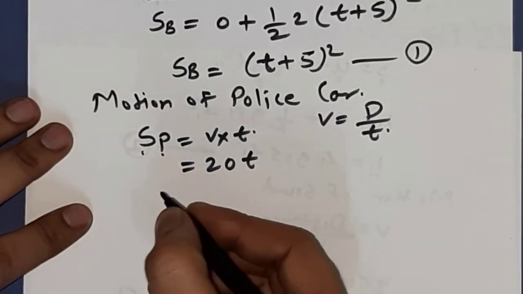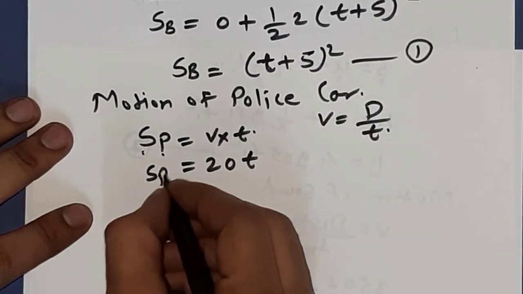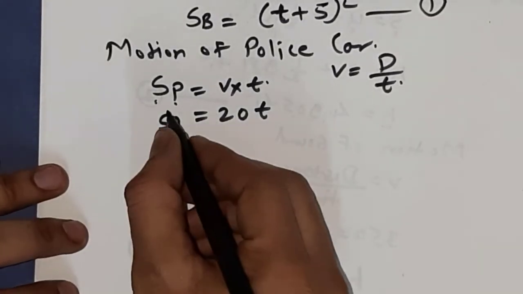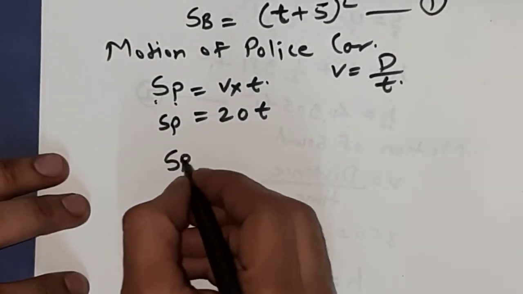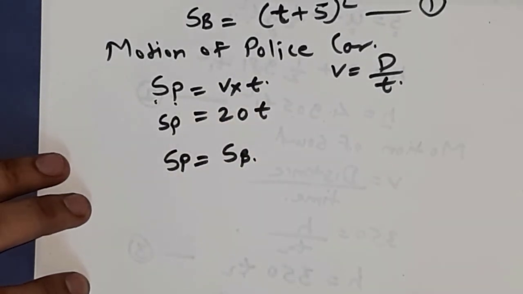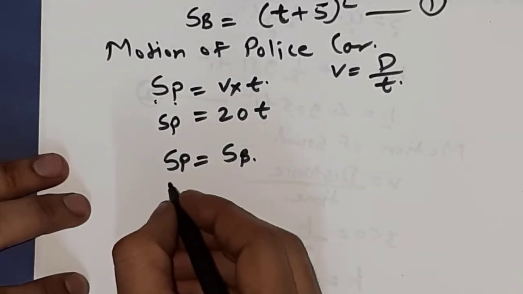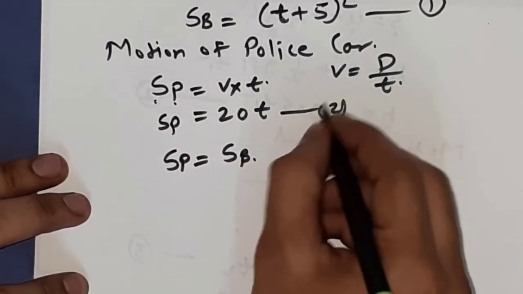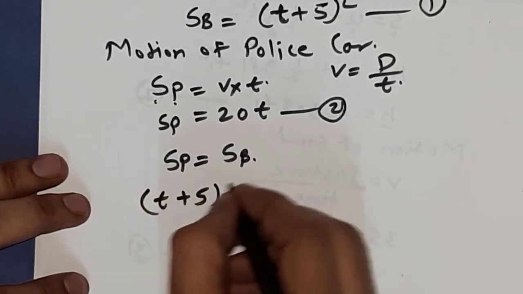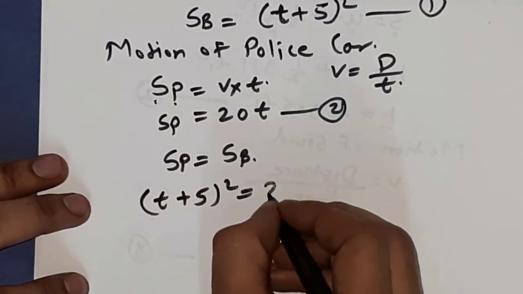Then for the police car to overtake the burglar's car, when that car is overtaking, that means the distance traveled by the police car will be equal to the distance traveled by the burglar's car. The distance traveled by the two cars will be equal when the police car is overtaking the burglar's car. Equation 1, and here we can name this as equation 2. So equating equations 1 and 2, we can write t plus 5 bracket square is equal to 20t.